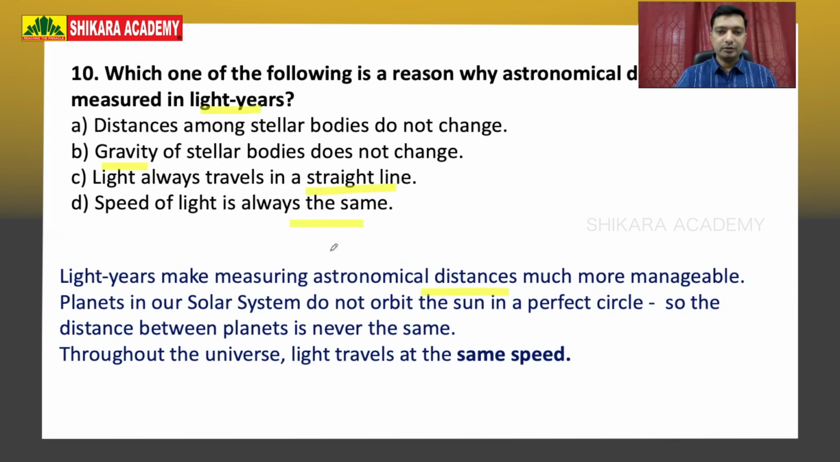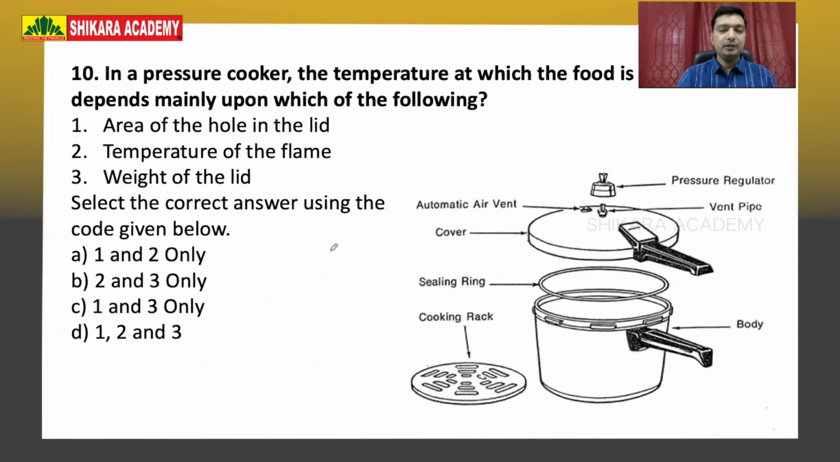Then moving to the last question from physics. So in a pressure cooker, a very simple concept, but they ask slightly complicated things here. Many don't know the right answer to this. There are different opinions on what is the right answer. So I'll see what is logically right here. In a pressure cooker, the temperature at which the food is cooked depends mainly upon which of the following? What does it depend on?